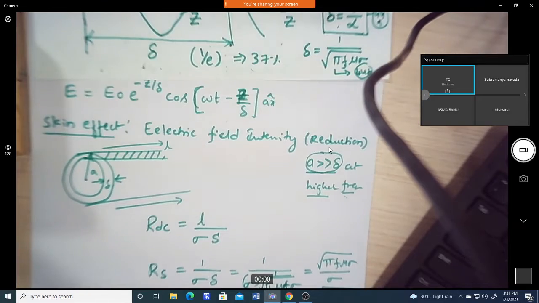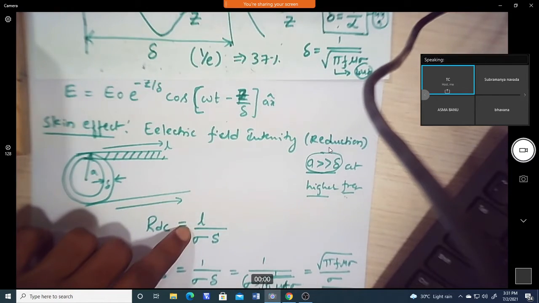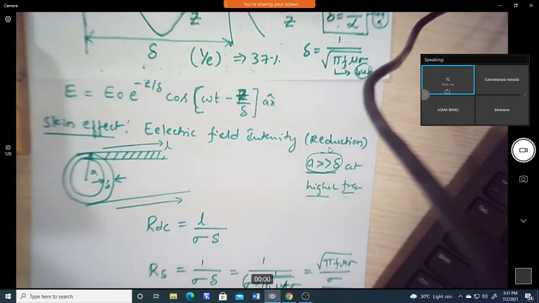AC resistance is L by sigma delta W, and DC resistance is L by sigma into S.